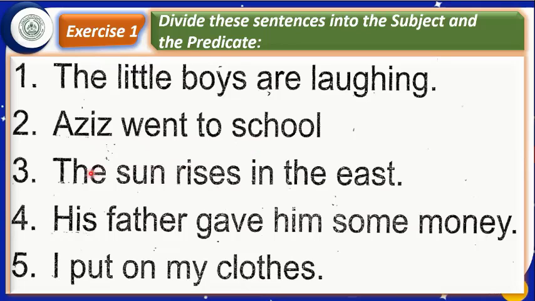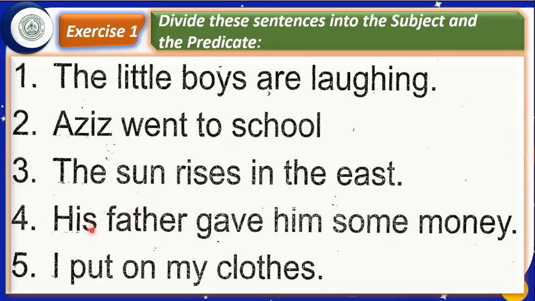Come to sentence number 3. What will be the subject of this sentence? The sun will be the subject of this sentence. Why? Because we are talking about the sun in this sentence. And what will be the predicate? Predicate will be "rises in the east." Come to the fourth sentence.